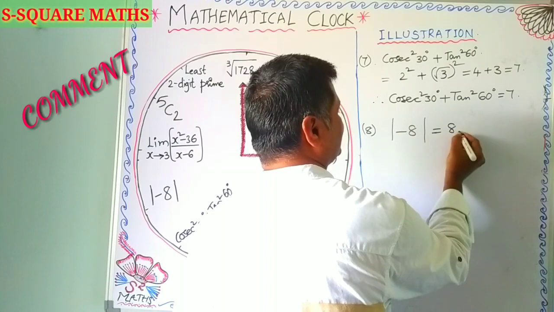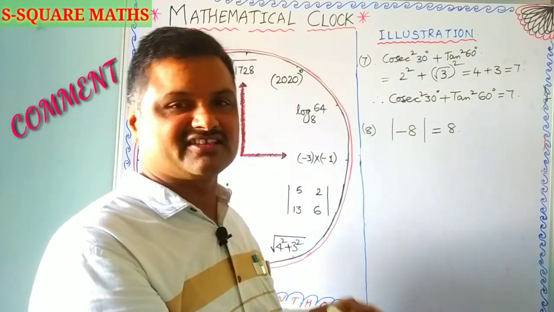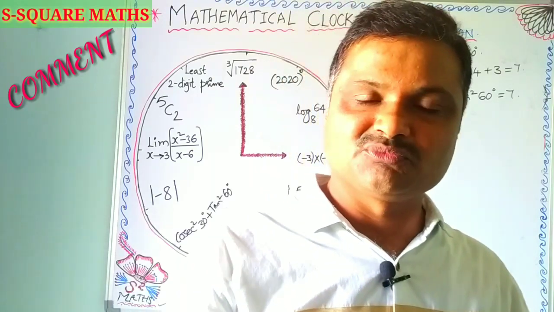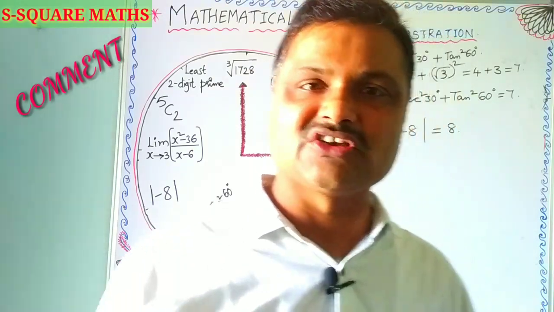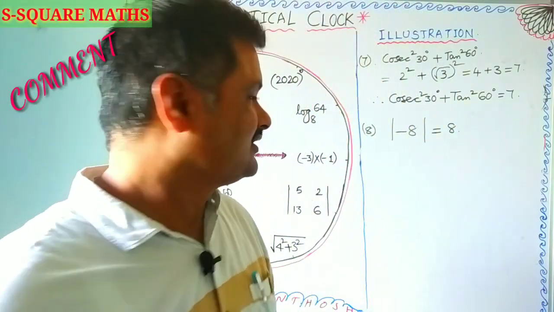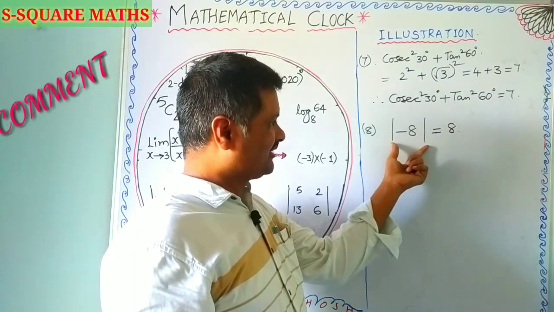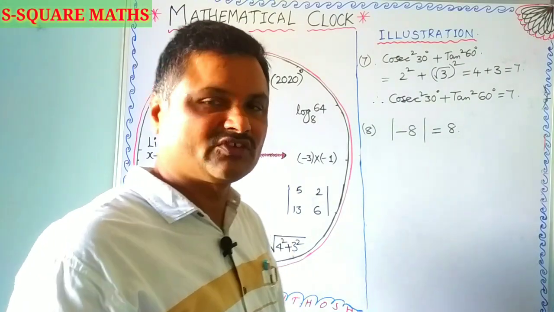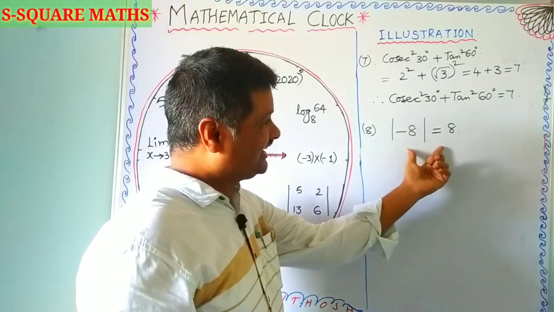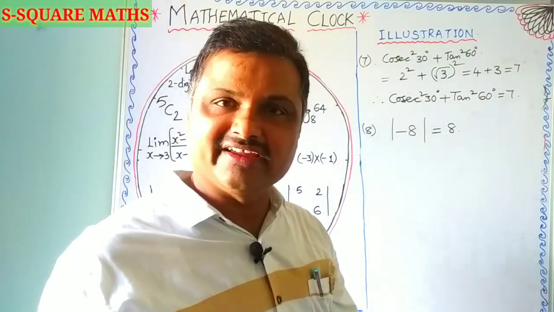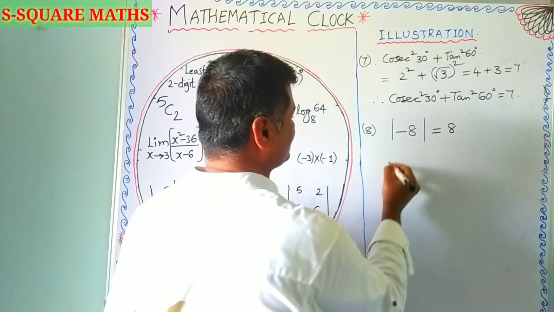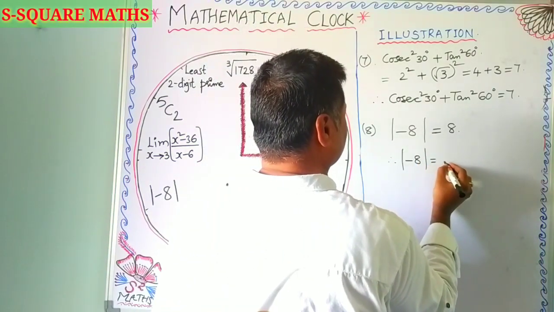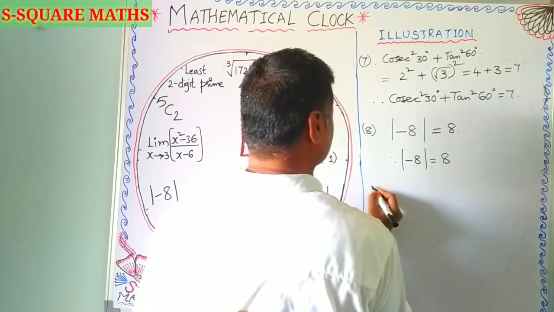If it is plus 8 also, modulus of 8 gives you plus 8. Modulus of 0 is always 0 because 0 is neither positive nor negative. So hence modulus of minus 8 is nothing but plus 8, according to the definition of modulus of a real number. Therefore modulus of minus 8 or absolute value of minus 8 is plus 8.